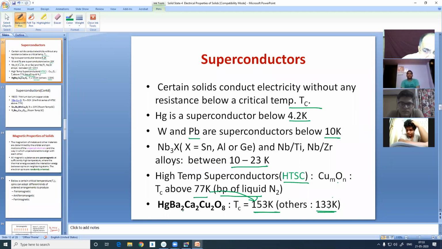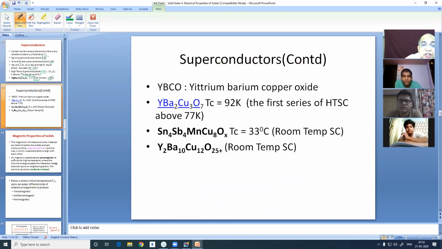Even in the NCERT book, I think you find this, but I have collected from several sources that I believe the critical temperature is higher than what some people quote. Then YBCO came. YBCO is a group of high temperature superconductors. YBCO is the nickname of yttrium, barium, copper oxide. Yttrium, barium, copper oxide is shortly called YBCO. And the first YBCO was this: Y1, barium 2, copper 3, oxygen 7.